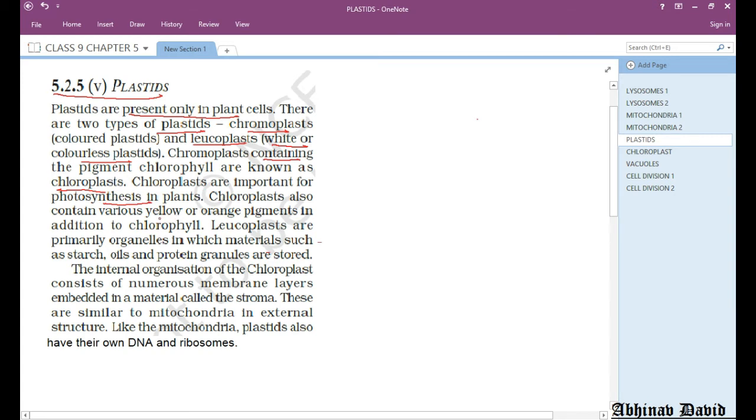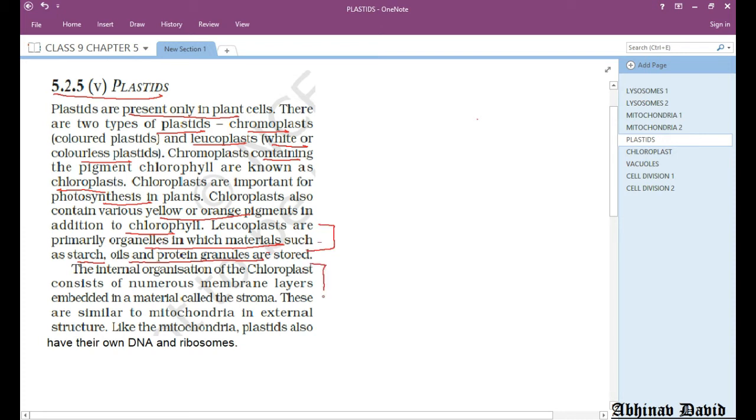Chloroplast also contain various yellow or orange pigments additional to chlorophyll. Okay, and simply we call them as chromoplast. Those plastids which contain other pigments like orange or red or any other color, we call them as chromoplast. Now leucoplast are organelles in which materials such as starch, oils, and protein granules are stored. So leucoplasts are storage plastids, and they store a lot of substances.